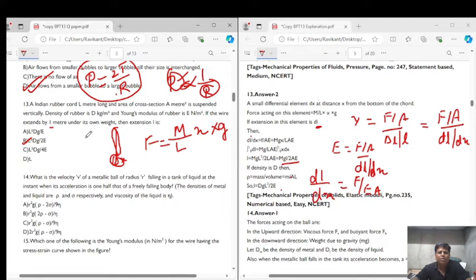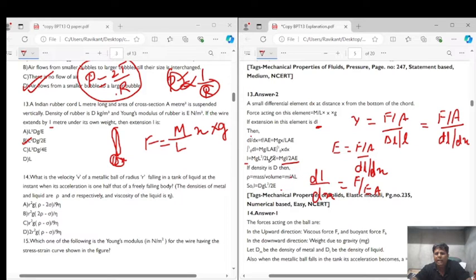So if we see over here, they are integrating this, that is m g upon l E A is constant. Integrating x will give you x square upon 2, and the limits are from 0 to L, so it will be L square upon 2. So the change in length L is equal to m g L square upon 2 l E A, and mass upon volume is nothing but density.